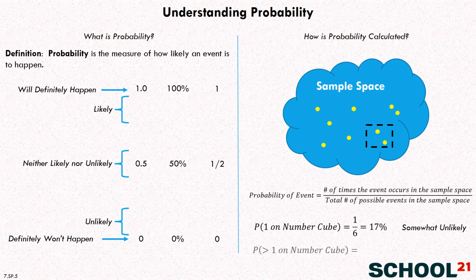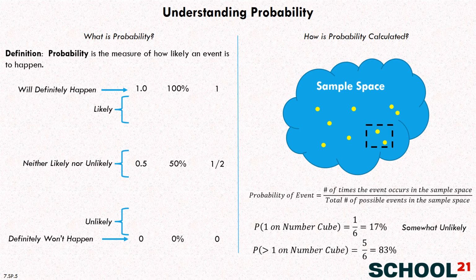Now let's try just one more example here. What is the probability of rolling greater than 1 on a number cube? Well, what are the different possibilities? How many different possibilities are there of rolling greater than 1 if you roll that number cube once? Well, there's 2, 3, 4, 5, and 6. So there are 5 different possibilities, and the total number of possible events is still 6. So our fraction is going to be 5/6. And if we calculate that as a percentage, it's 83%.